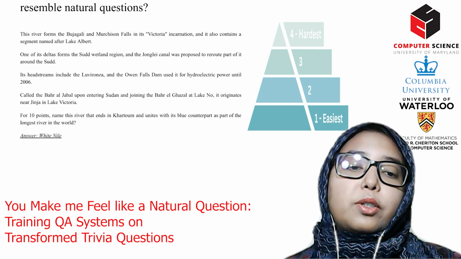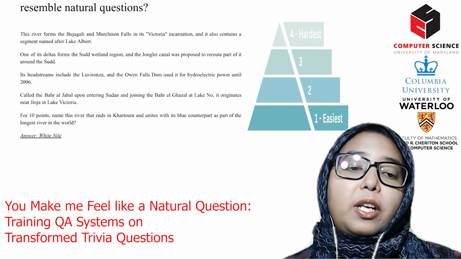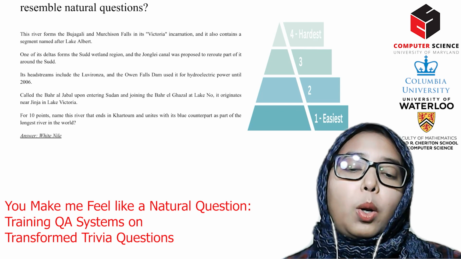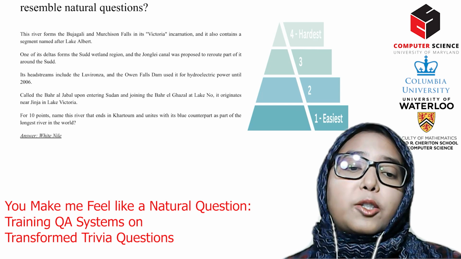To address these issues, we investigate whether and how we can transform trivia samples into questions that resemble natural questions. We use a trivia dataset, quiz bowl, which is pyramidal. Examples from this dataset are many sentences long. They begin with clues that are initially difficult but become progressively easier.